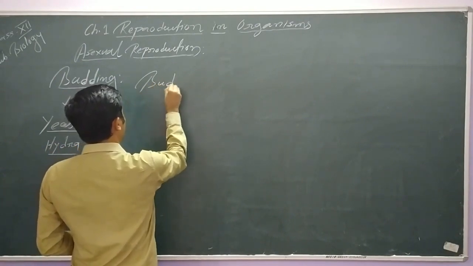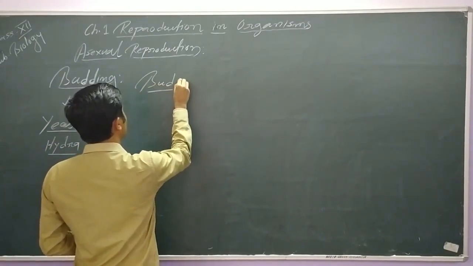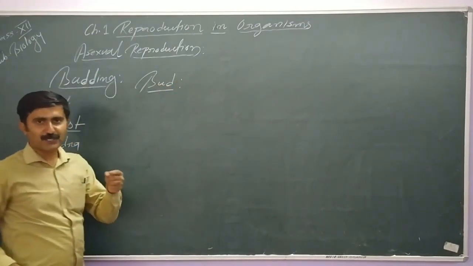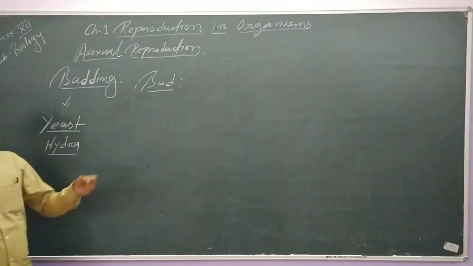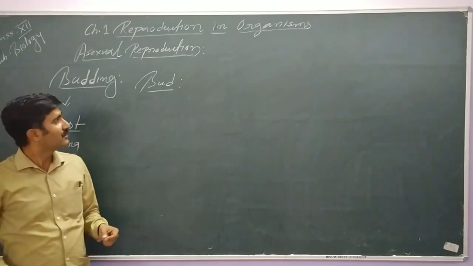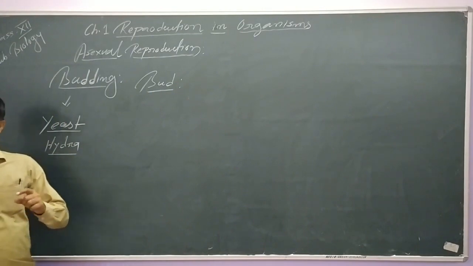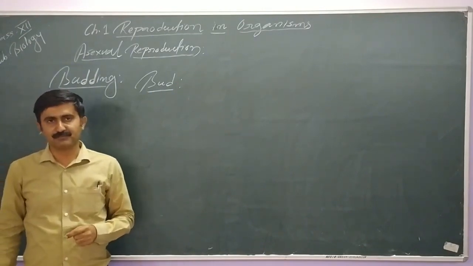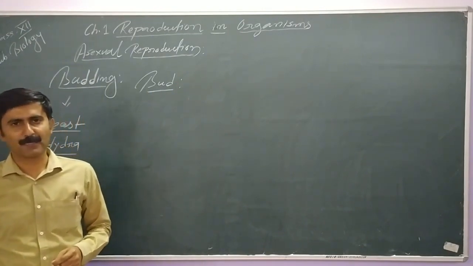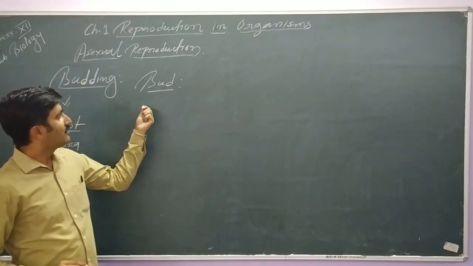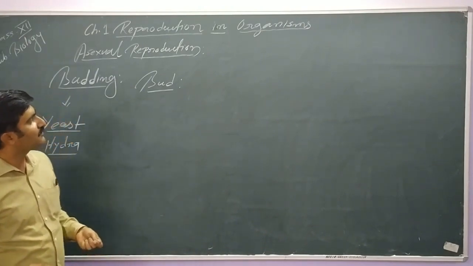So, a bud is a kind of propagule, a reproductive unit which develops into a complete mature organism. To understand it, we should try to understand the definition of bud.